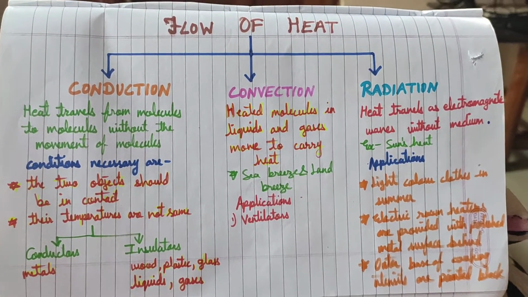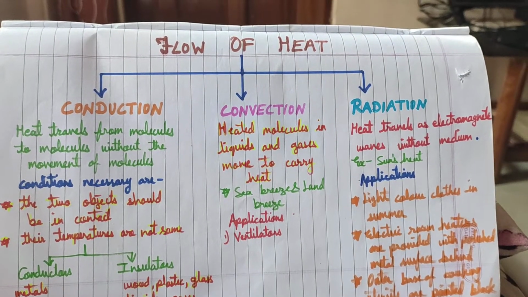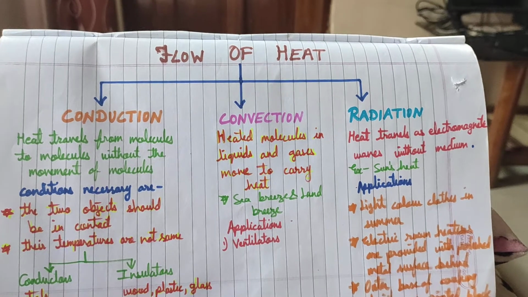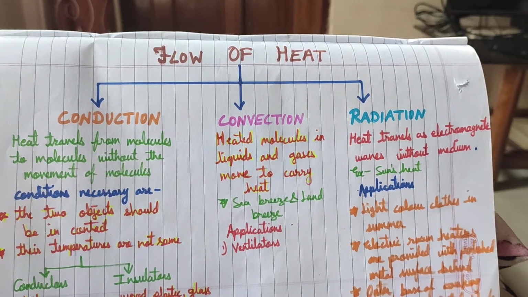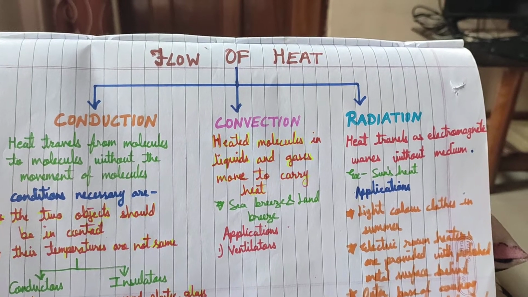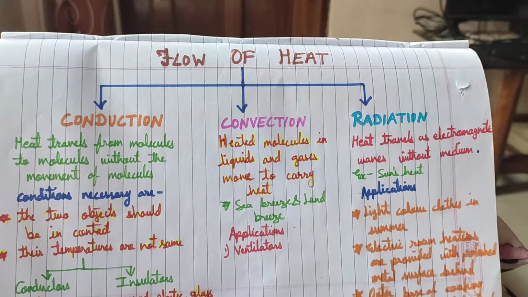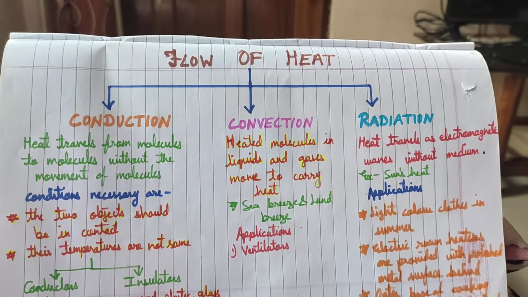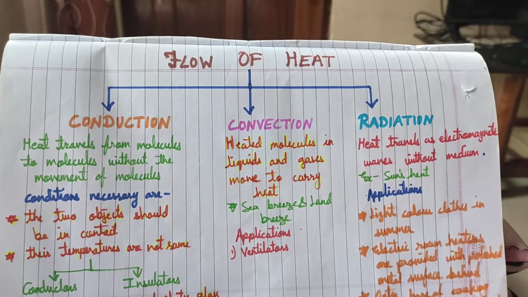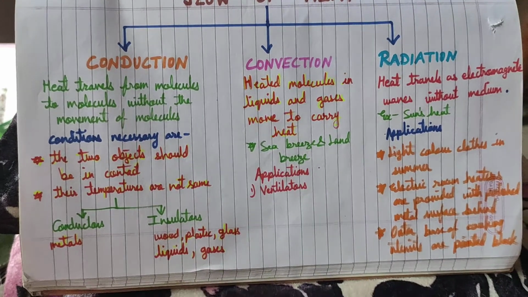Suppose in a class, you want to pass a book to your friend sitting a few desks away from you. You can do it in the following three ways. Pass the book through other children sitting between you and your friend. Second way, go and hand over the book to your friend yourself. And third way, throw the book towards your friend. Similarly, heat can also transfer in three ways.